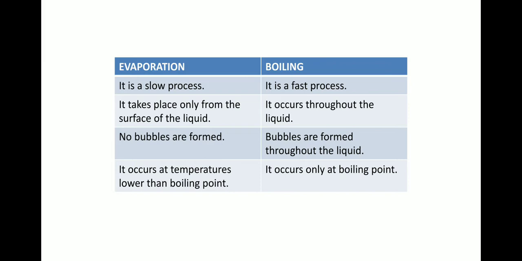Evaporation occurs at any temperature lower than the boiling point. Suppose we take the example of water: at 60 degrees Celsius, 40 degrees Celsius, or 85 degrees Celsius, the water will evaporate, means it will vaporize, but it will only boil when it reaches its boiling point, that is 100 degrees Celsius. So boiling occurs only at the boiling point, whereas evaporation takes place at any temperature below the boiling point. All right.